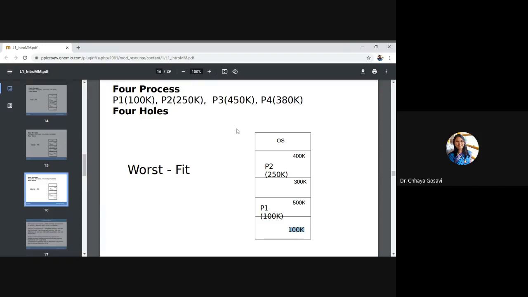Try to solve some more problems on first fit, best fit, worst fit. In the next session, we'll start with non-contiguous allocation.